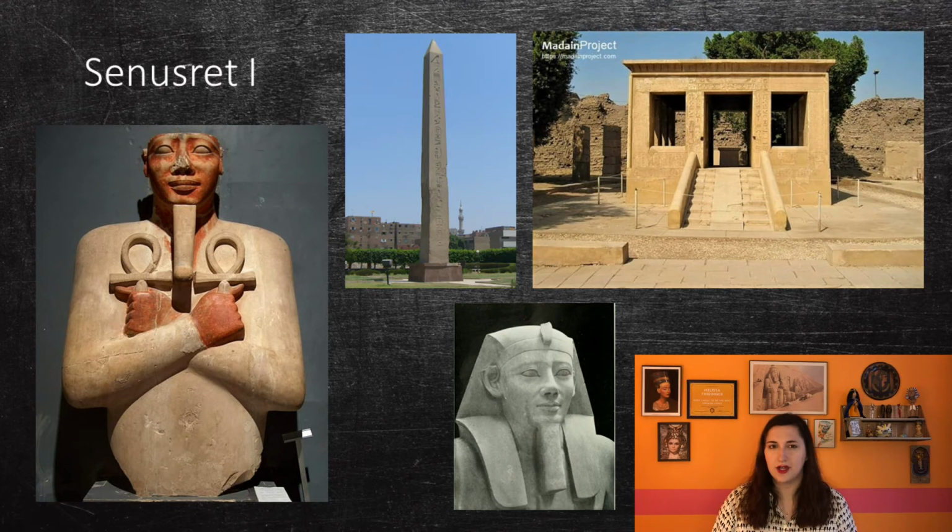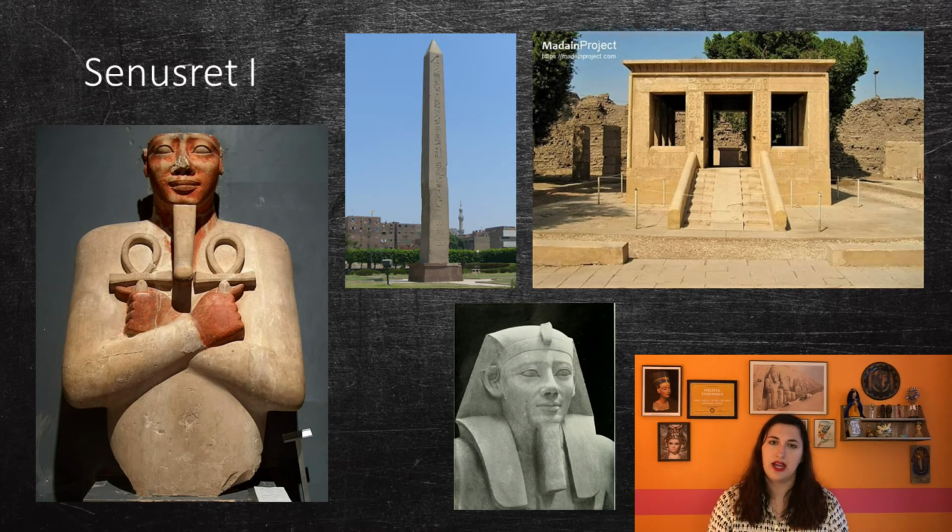In Egyptological terms, a cataract is an area where boat travel becomes difficult or even impossible because of shallow waters and rapids. He also organized an expedition to the oasis in the western desert and established diplomatic relations with the rulers of Syria and Canaan.